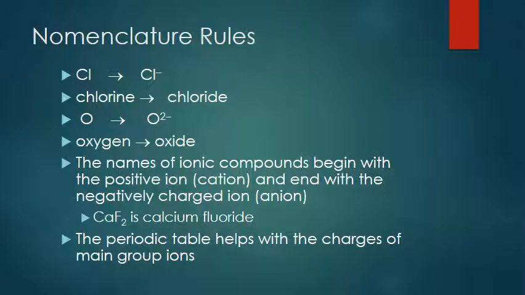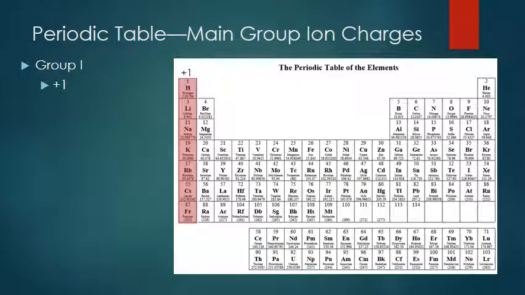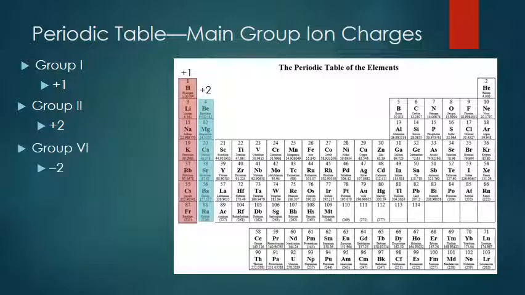The periodic table will help us with the charges of main group ions. Group 1 always has +1 when it makes ions. Group 2 loses 2 electrons, always has +2.